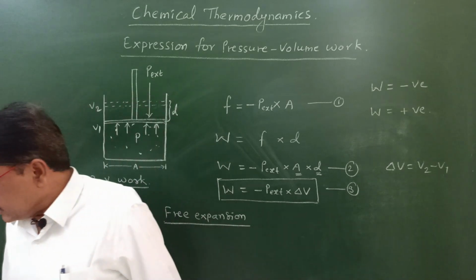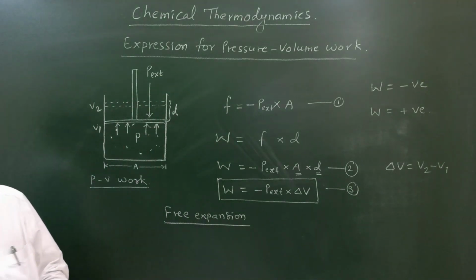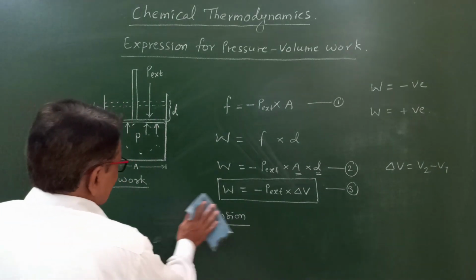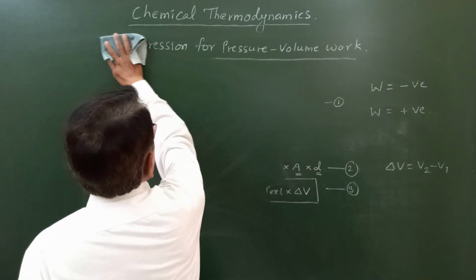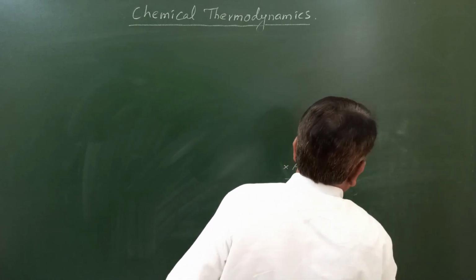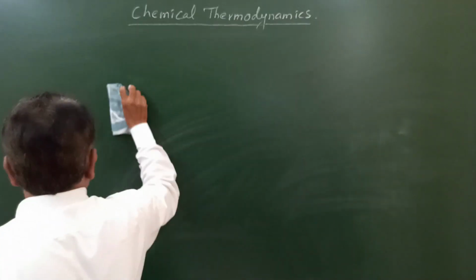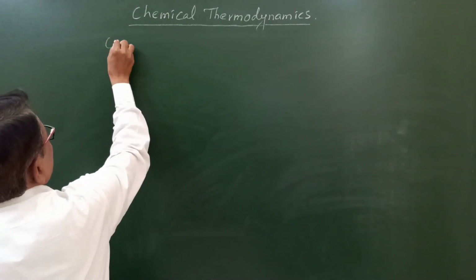Then we'll go towards the next point, that is the concept of maximum work.